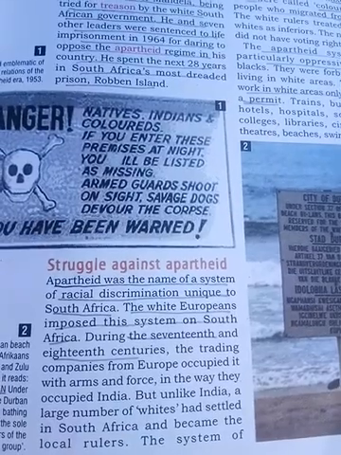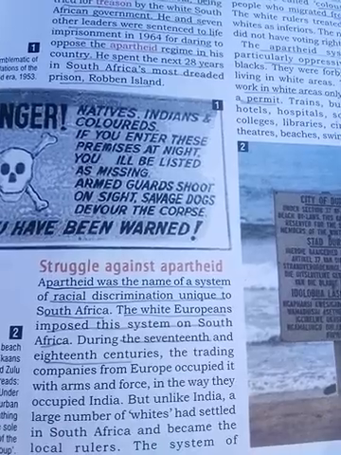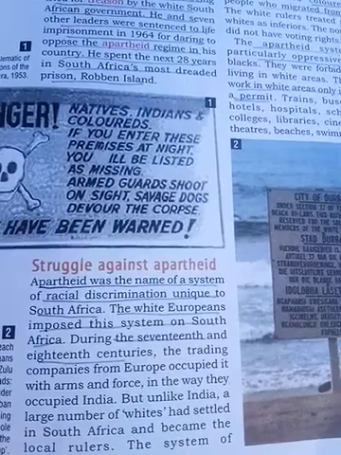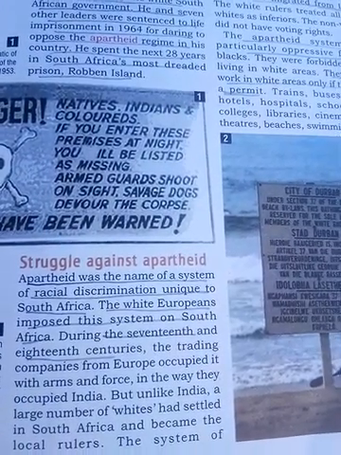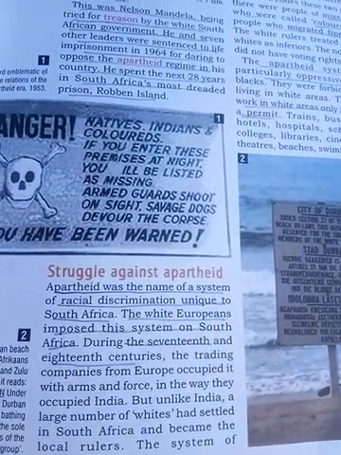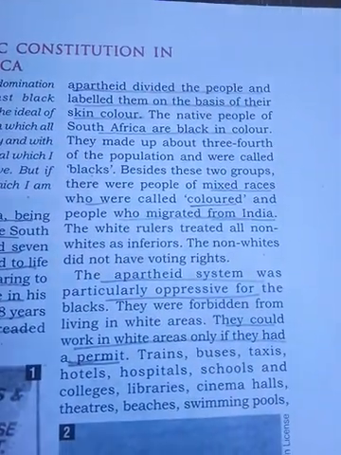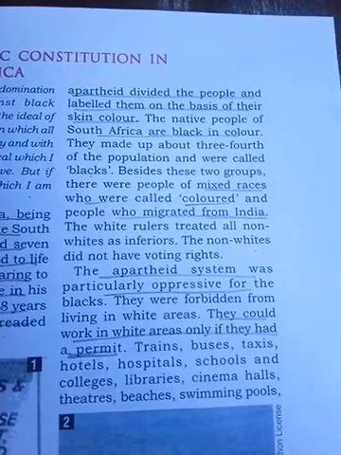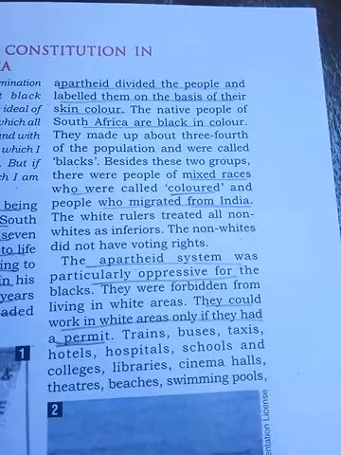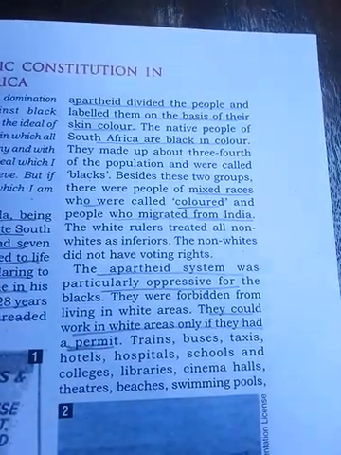In the way they occupied India. That means the European people occupied South Africa, then after that India. Then they became the local rulers. They occupied that particular area and they started ruling. According to this apartheid system, they divided people on the basis of the color of the skin. They divided them into three: white people, black people, and the mixed.